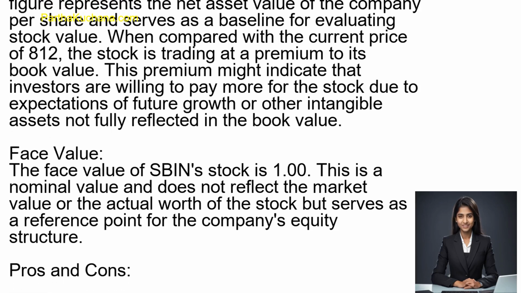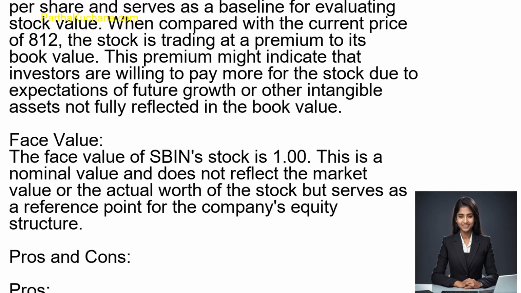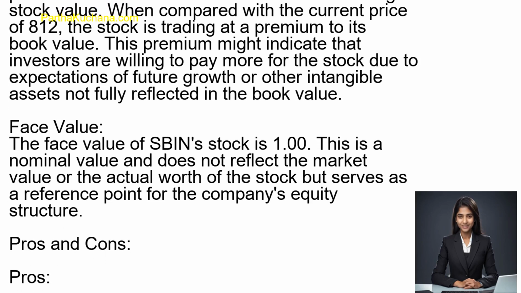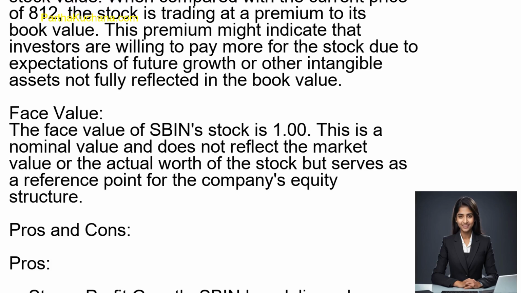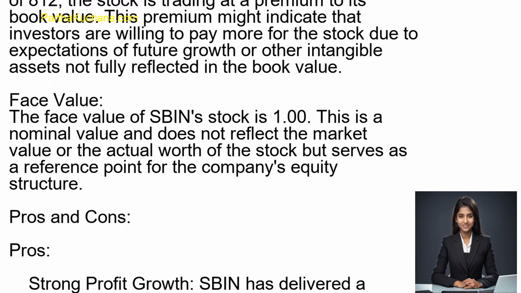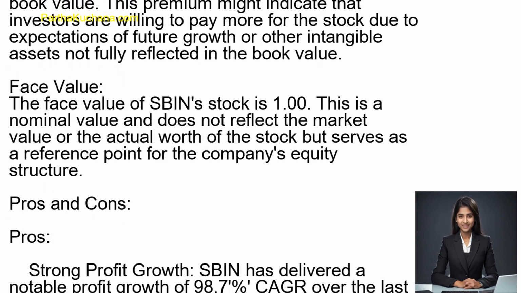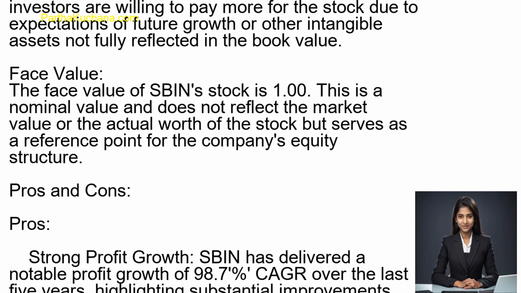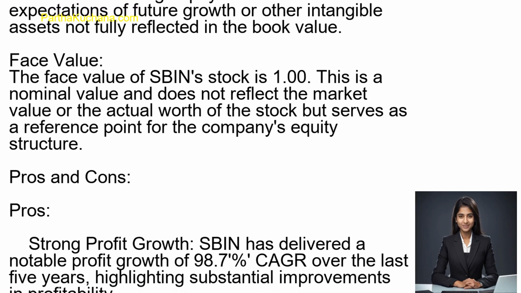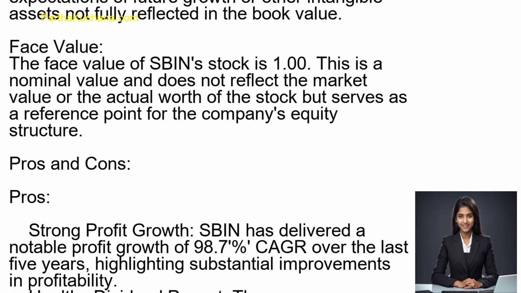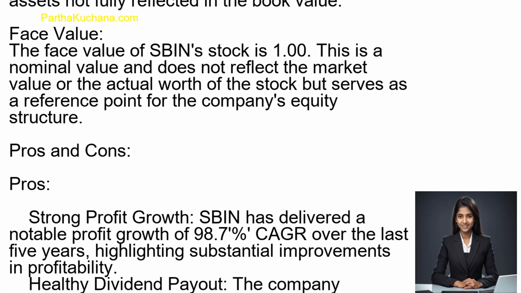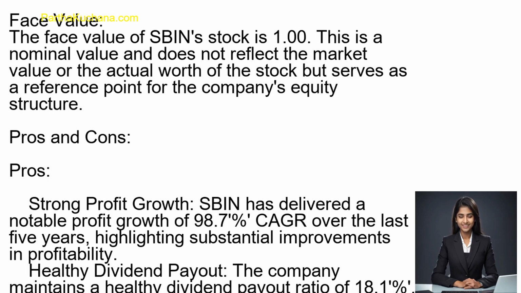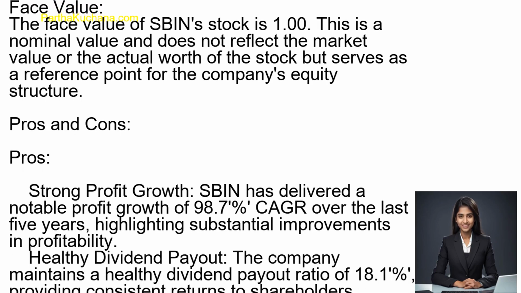Pros and cons. Pros. Strong profit growth. SBIN has delivered a notable profit growth of 98.7% CAGR over the last 5 years, highlighting substantial improvements in profitability. Healthy dividend payout. The company maintains a healthy dividend payout ratio of 18.1%, providing consistent returns to shareholders.